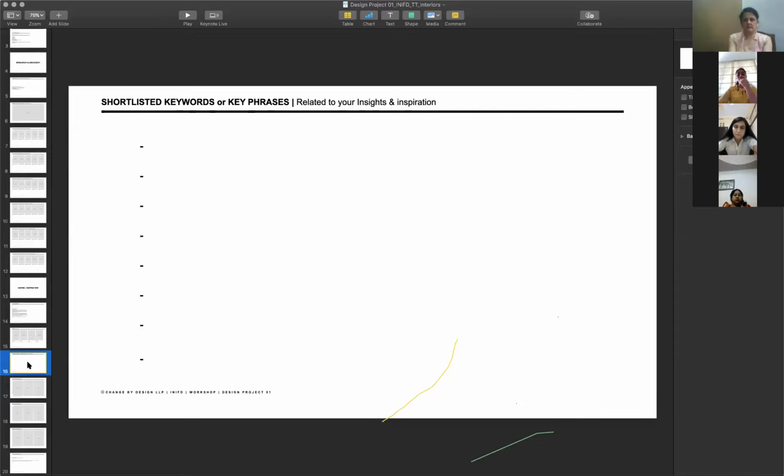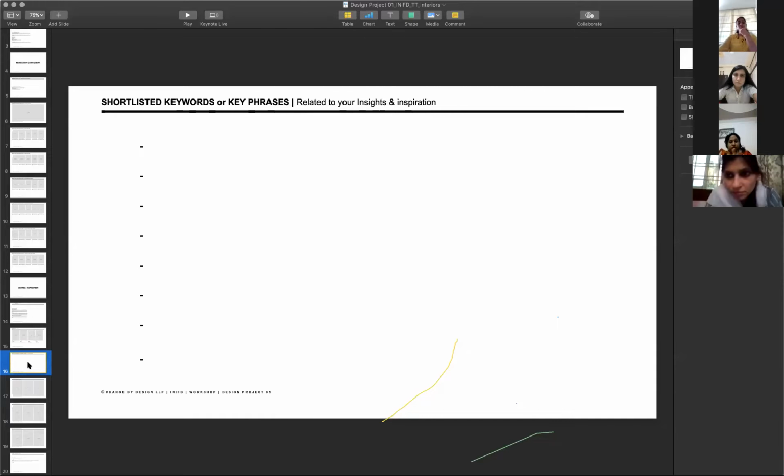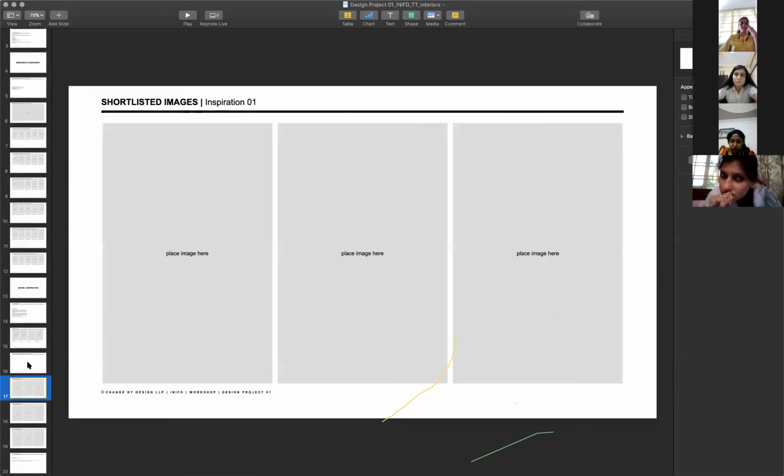Okay, so if I put the 8-9 keywords here, let's say for Sabyasachi, I say traditional, or luxury, or royal, or intricate, whatever words we put down here, the next 3 slides have to reflect those imagery, but we are showing 3 different ways of looking at the same words. It doesn't have to be Sabyasachi's garment photos at this point. You've already done the research on him, right?